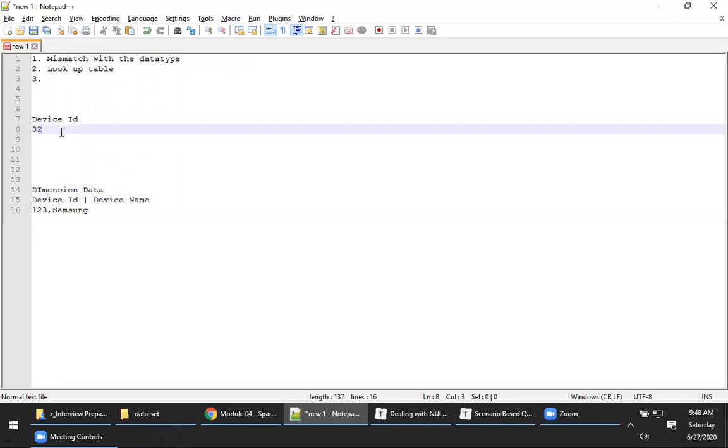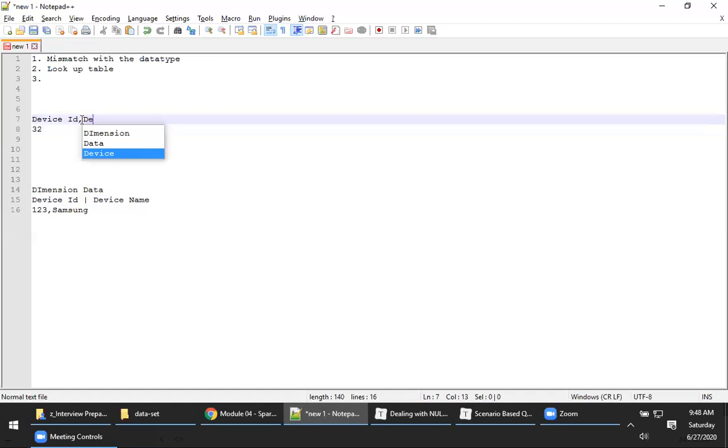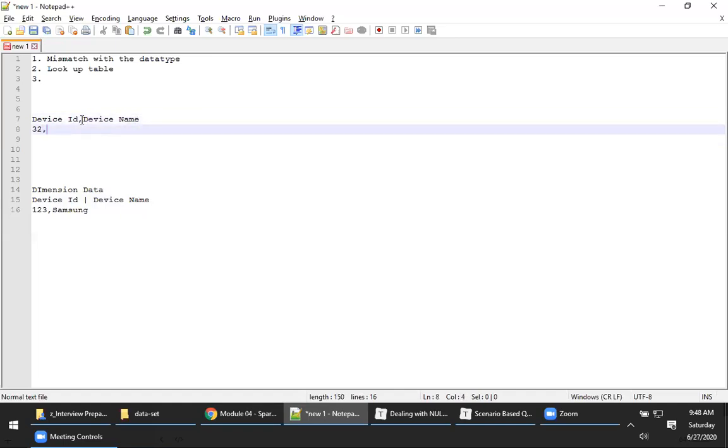Now, what happens is we perform a lookup on the device ID 32 on your dimension data, and you did not get any of the device name. So what happens in that kind of scenario? We don't add null. Instead, we add an empty space. So the empty records will be treated as null value. So this is one scenario where we get null.